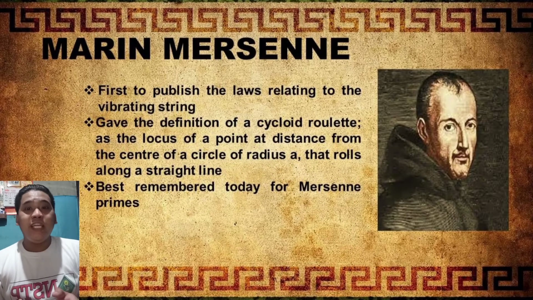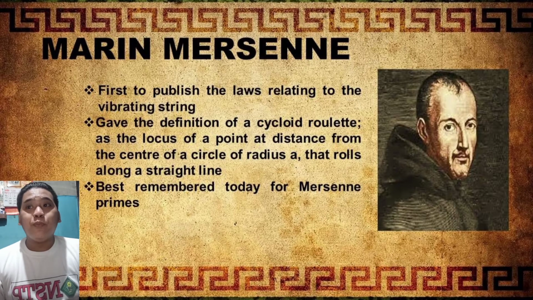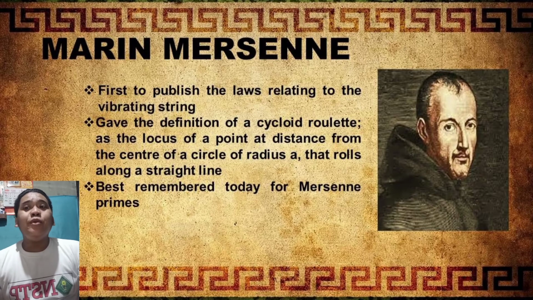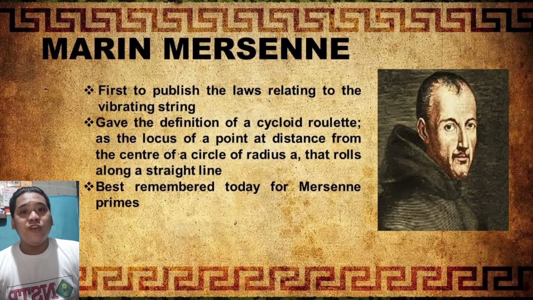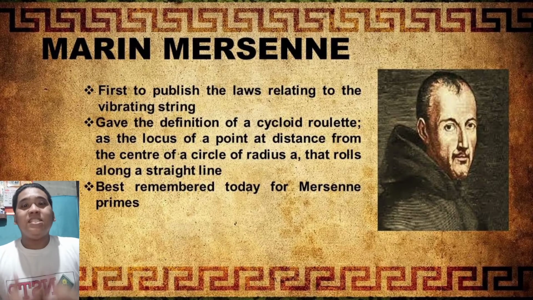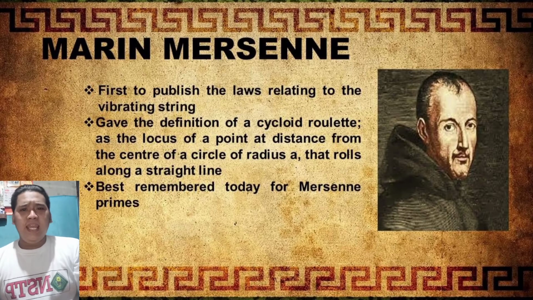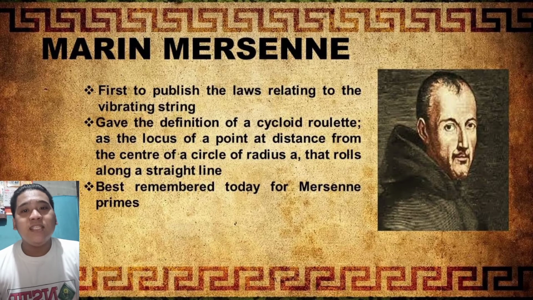Let's proceed now with Marin Mersenne. Marin Mersenne was the one to publish the laws relating to the vibrating string. He also gave the definition of a cycloid, which is the locus of a point at a distance from the center of a circle of radius a that rolls along a straight line. Marin Mersenne is also remembered because of his Mersenne primes. So, what are Mersenne primes? A Mersenne prime is a prime number that is 1 less than a power of 2, in the form M sub n equals 2 raised to n minus 1.